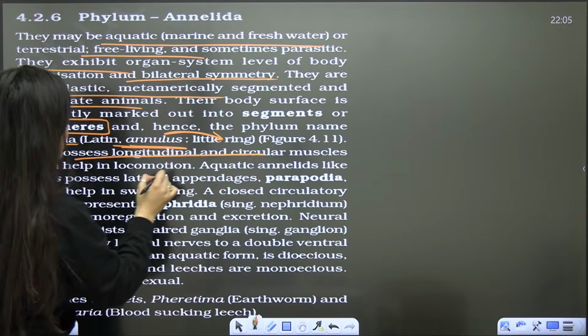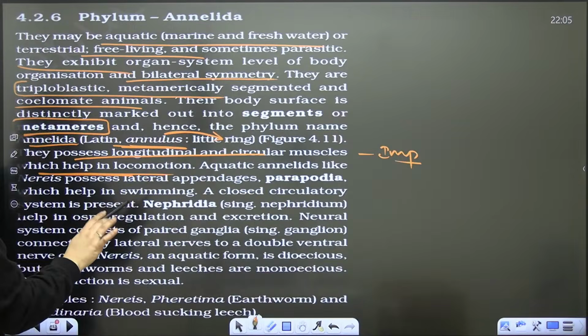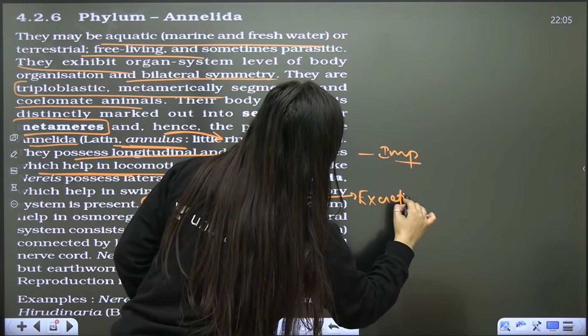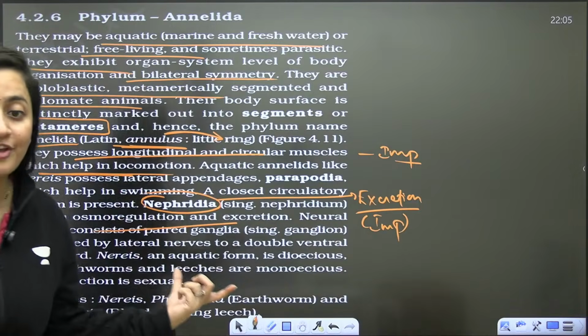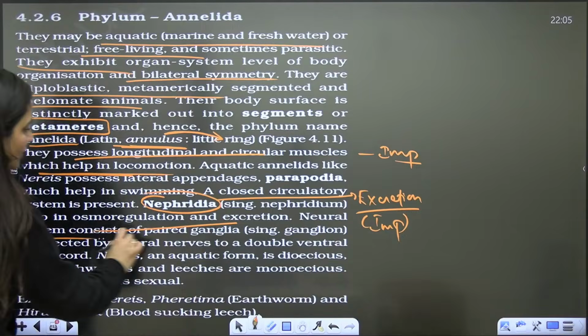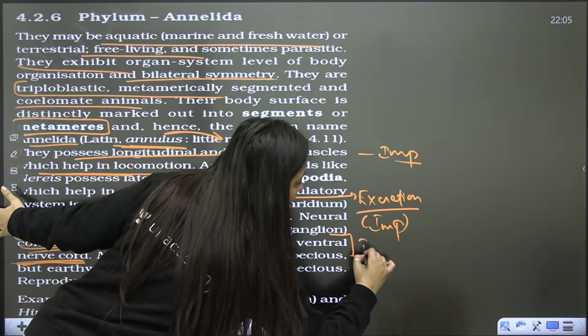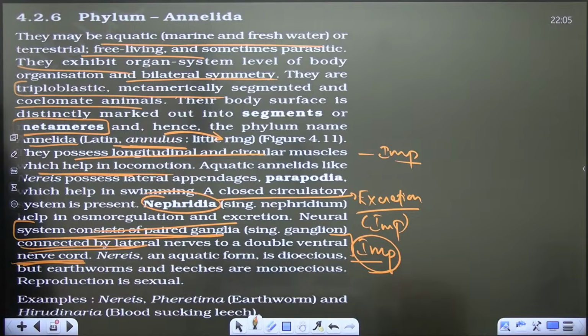They have longitudinal and circular muscles which help in locomotion. Lateral appendages are done, and for excretion they have nephridia, which is also important for excretion and osmoregulation. This is not protonephridia, this is nephridia. The neural system has paired ganglia connected by lateral nerves to a double ventral nerve cord. Do not forget this. They are non-chordates, so the nerve cord is on the ventral side. It is double and solid. So examples are done.